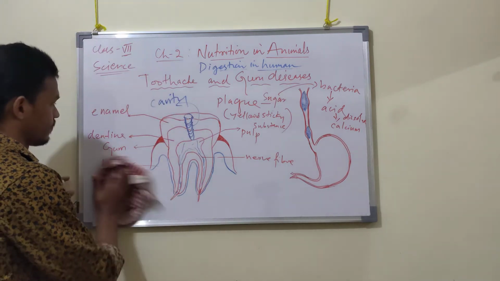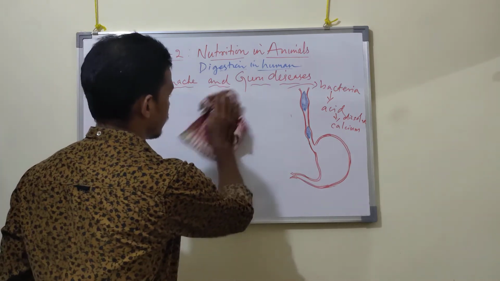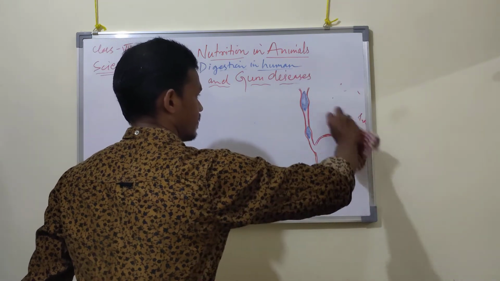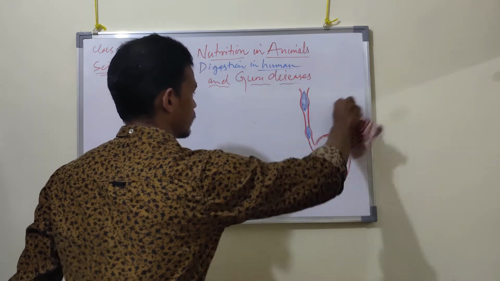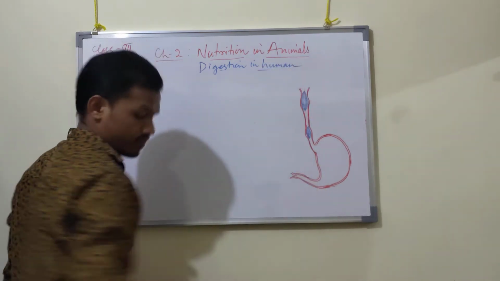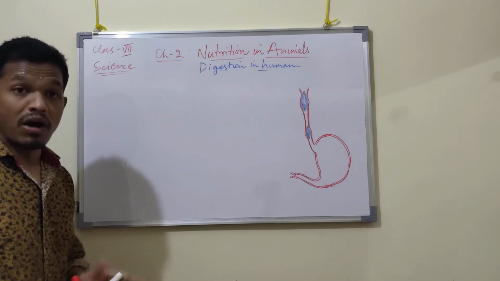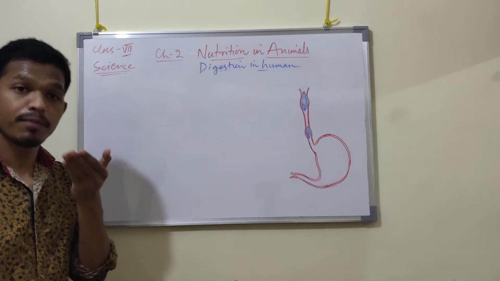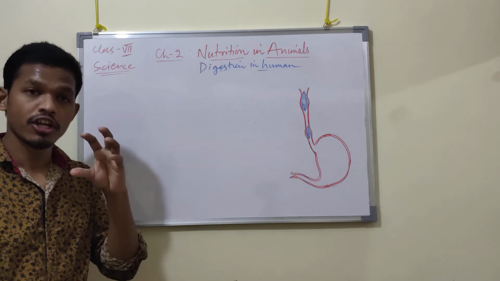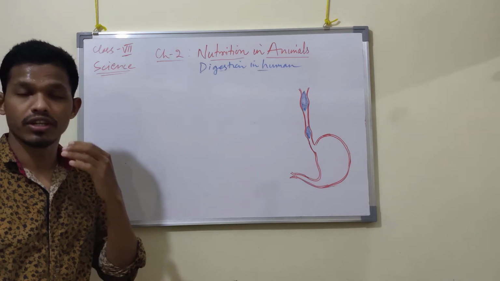about the esophagus. Already we have discussed the mouth. The digestion process starts in the mouth. In the mouth, the bigger food particles are crushed or ground by different types of teeth present in the upper jaw and lower jaw.